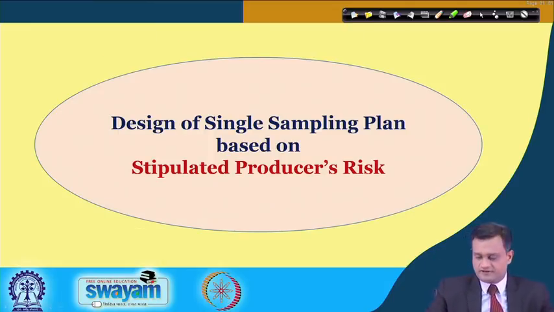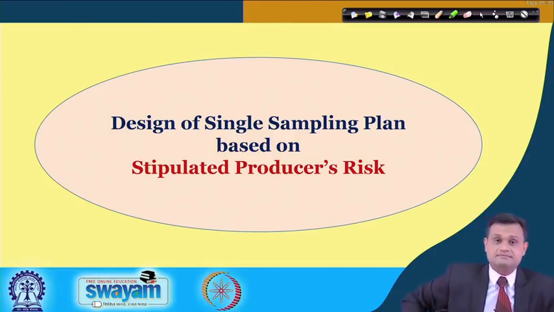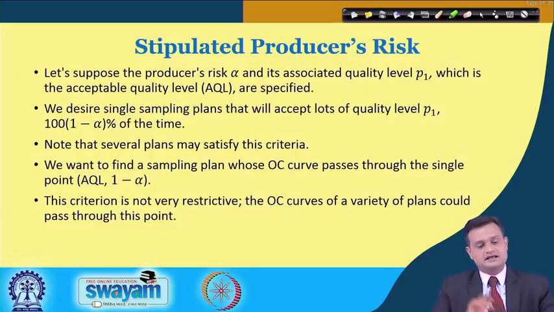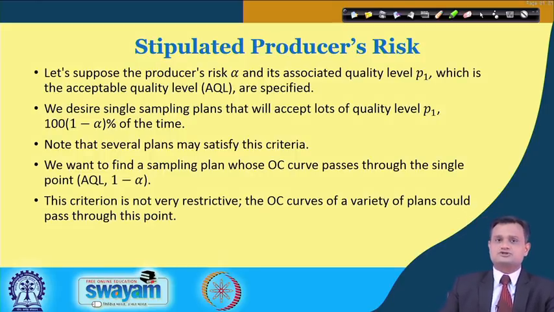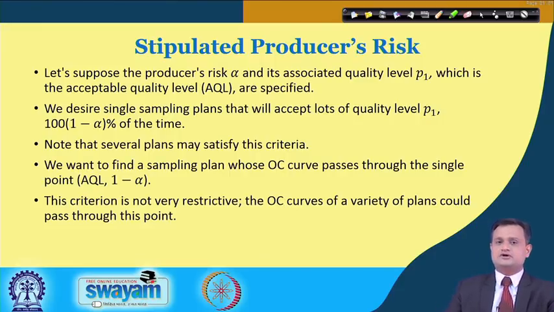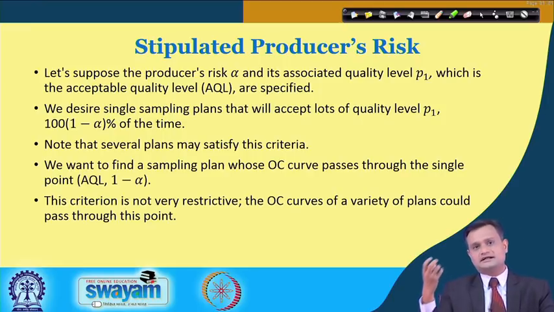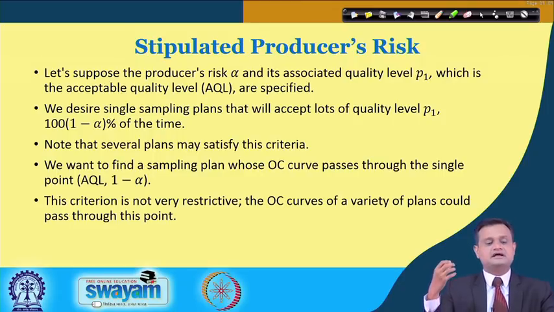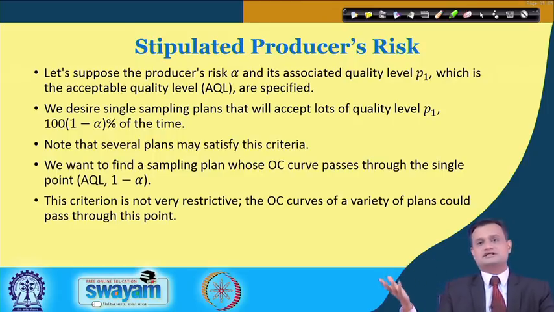Let us see the first one, design of single sampling plan based on stipulated producer's risk. Stipulated producer's risk, you know, is given by alpha, with associated quality level P1, which is basically AQL, and I would like the lot containing P1 non-conforming to be accepted 1 minus alpha percentage of the time.